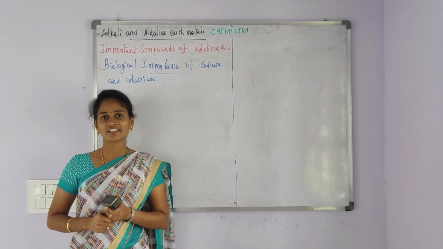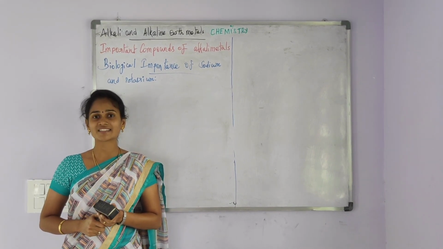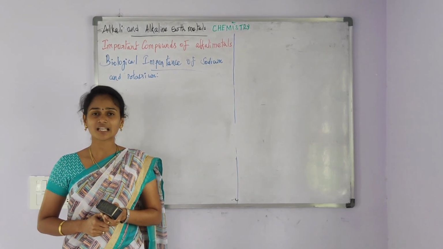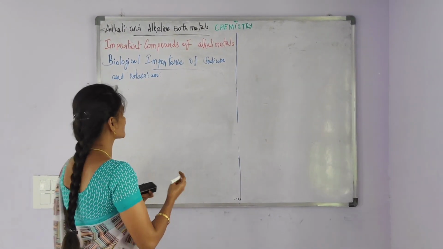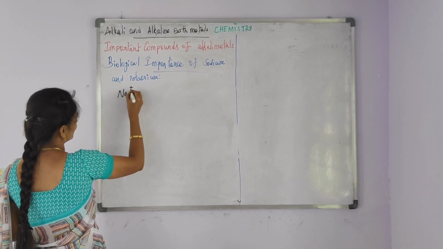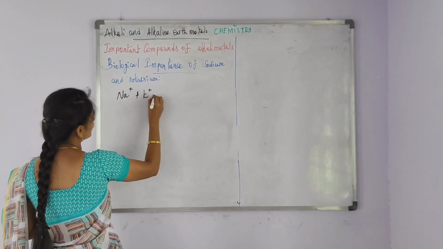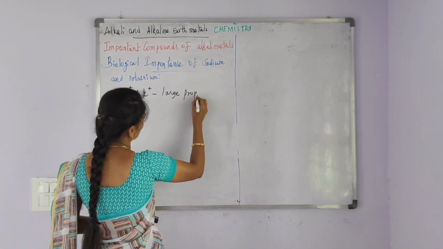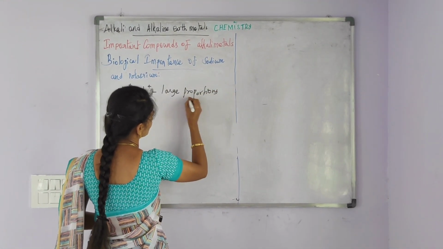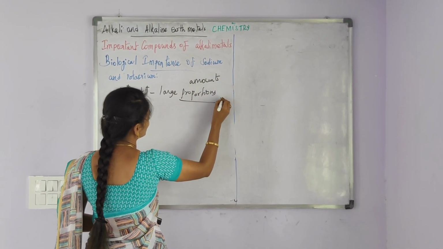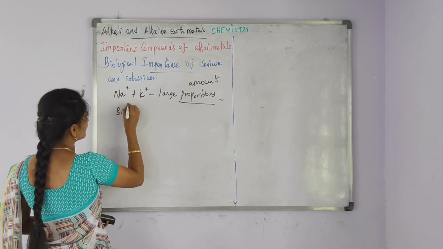In this session we will discuss the topic biological importance of sodium and potassium from the lesson alkali and alkaline earth metals. Monovalent sodium and potassium ions, that is Na+ and K+ ions, are present in large amounts in biological fluids.